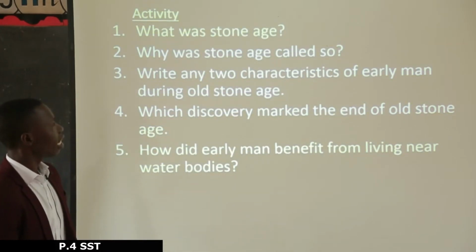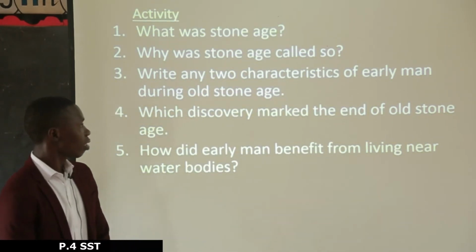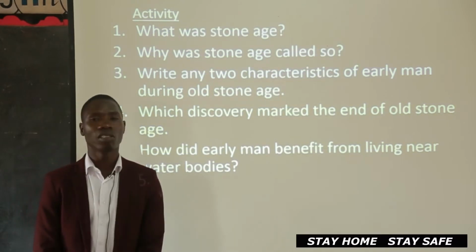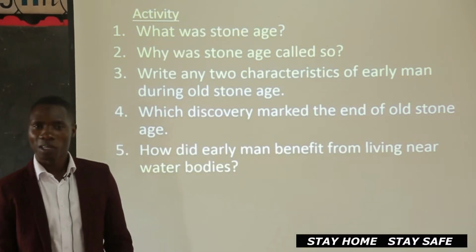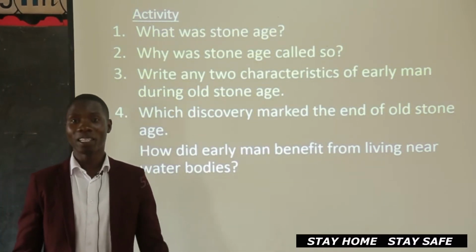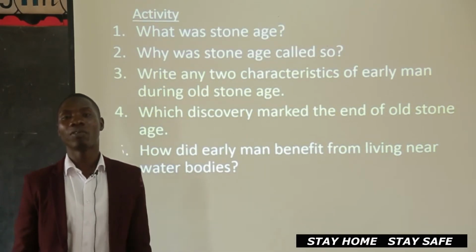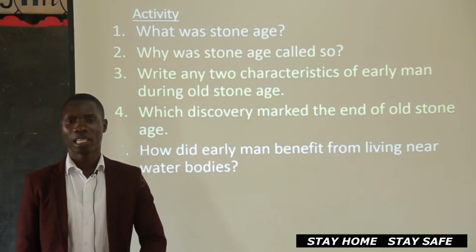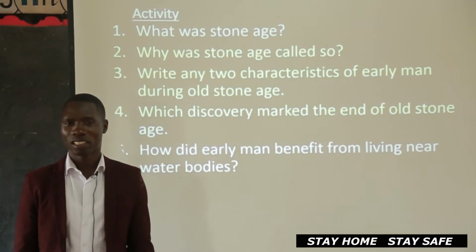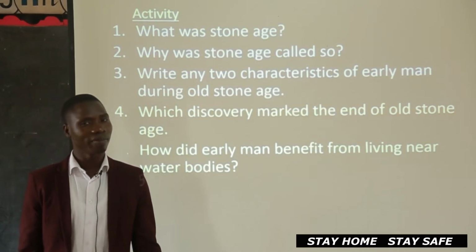Number 3, write any 2 characteristics of early man during Old Stone Age. He never had permanent homes. He lived a nomadic way of life. He had a hairy body. He also moved naked.